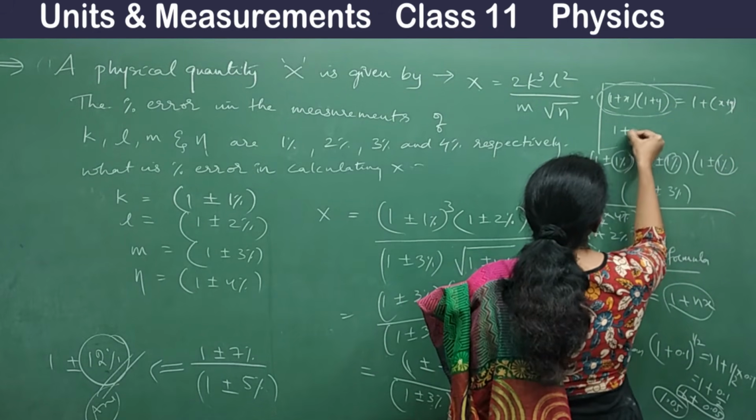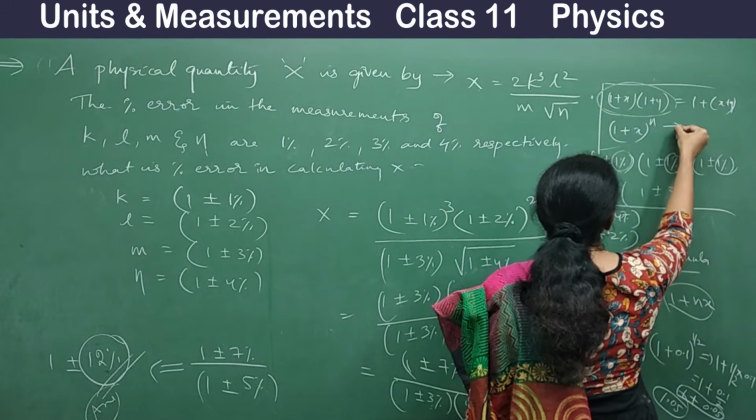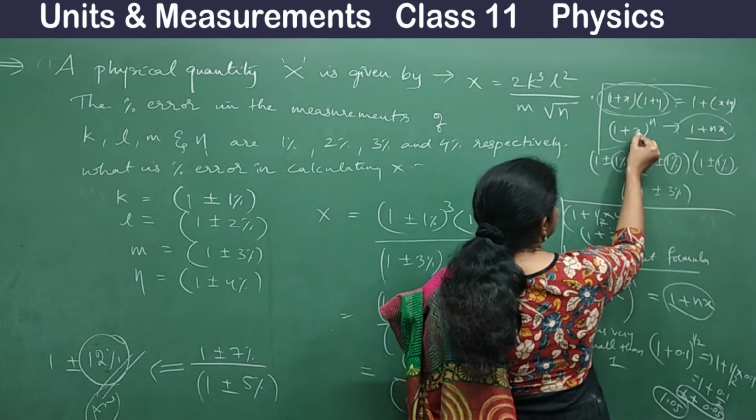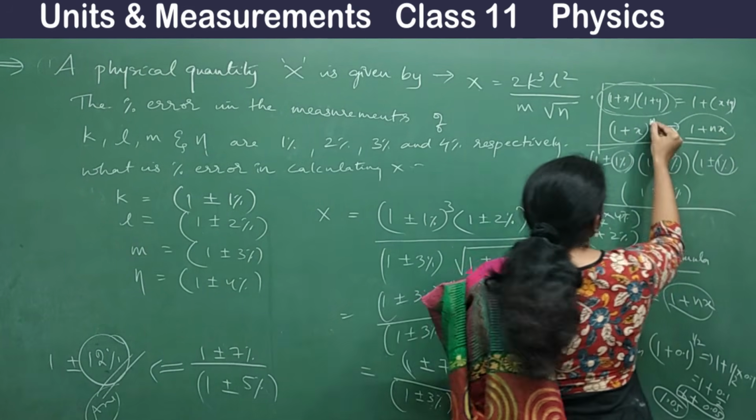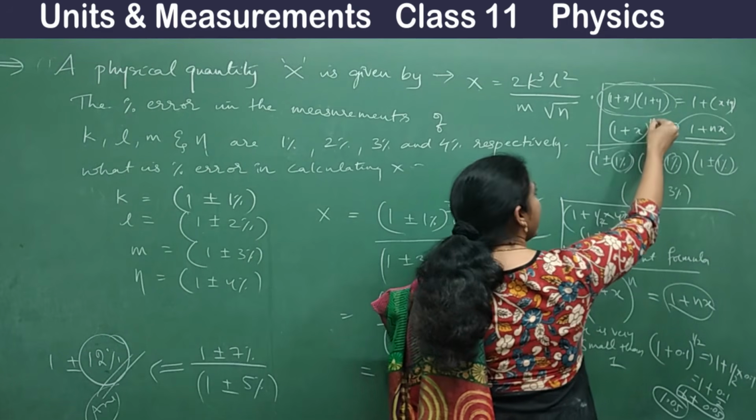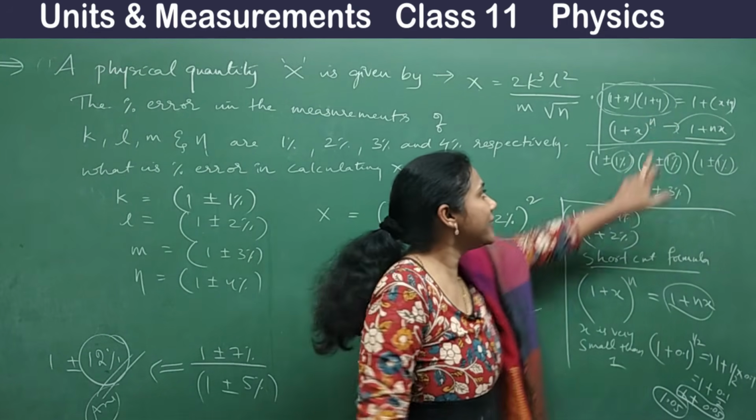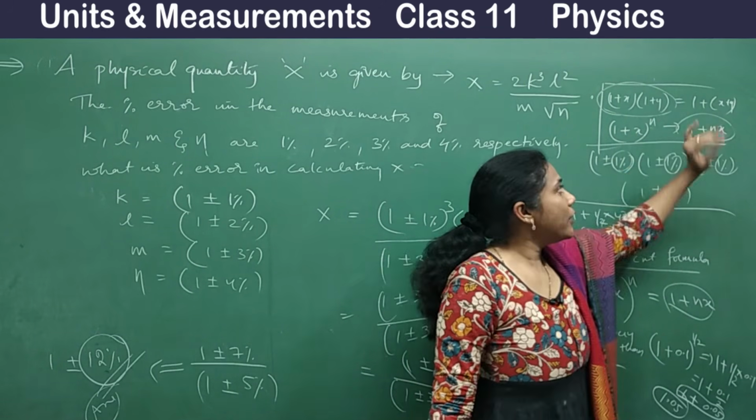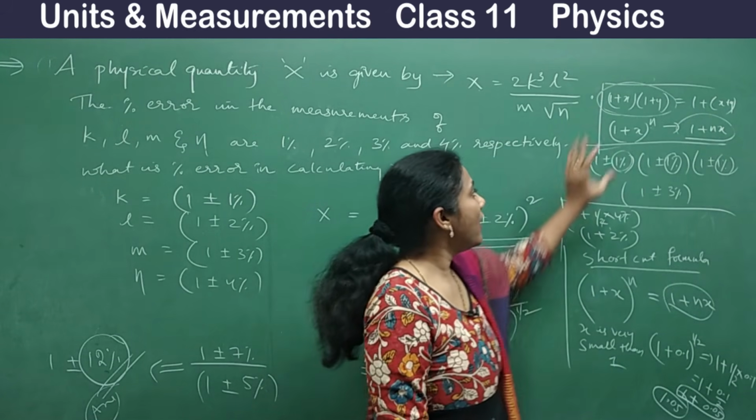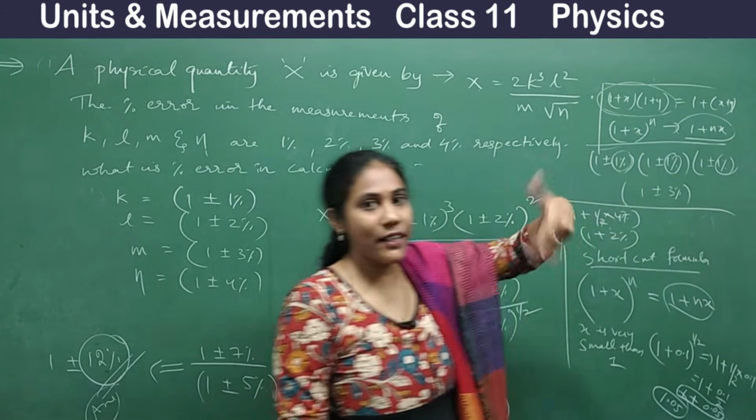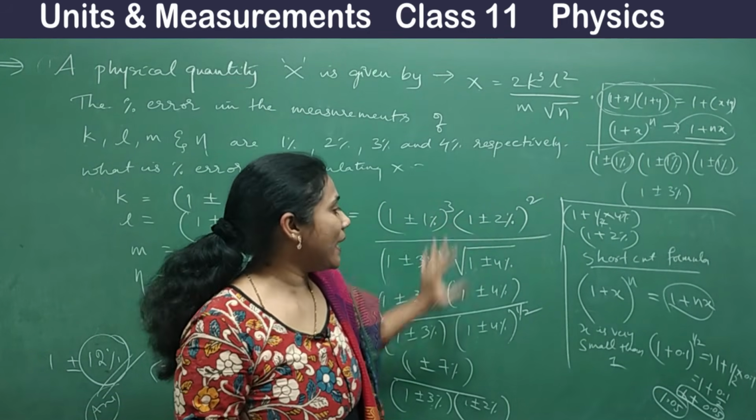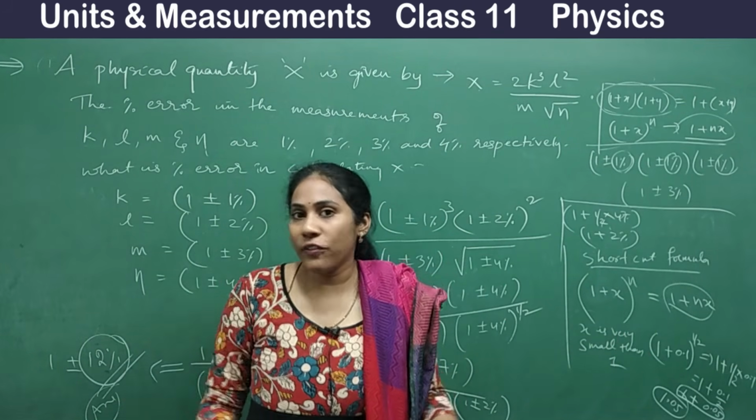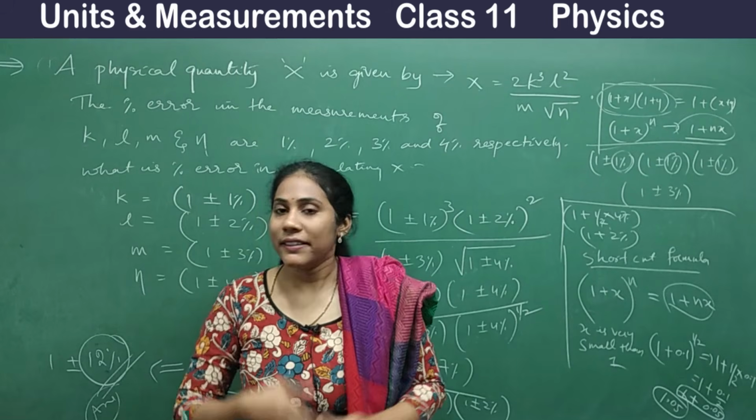Another one is (1 + x) to the power n is equal to 1 + nx, providing x is very, very smaller than 1. This n value can be anything. It can be 1/2 or 1/3 also. If it is a cube root, you will write the power 1/3, and then also you can use this formula. Definitely these formulas will save you during calculation. So do practice various problems, and in my Telegram group also I will share a few questions so that you can practice them. Thank you so much.